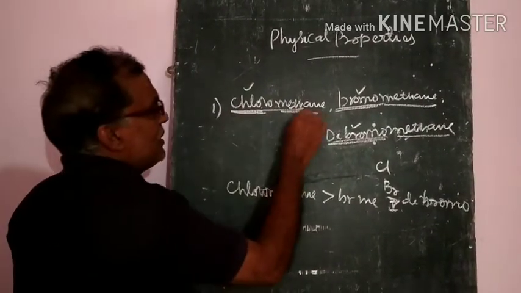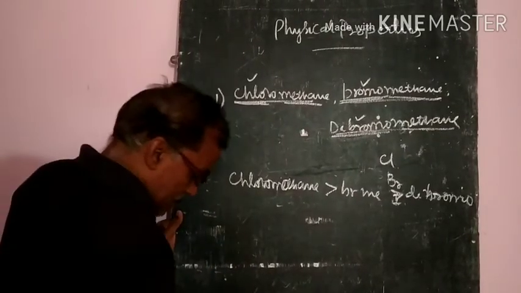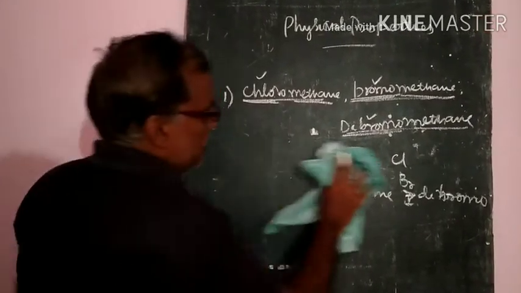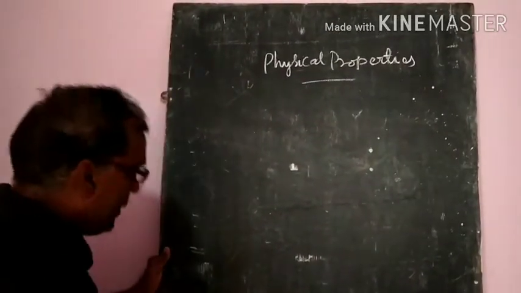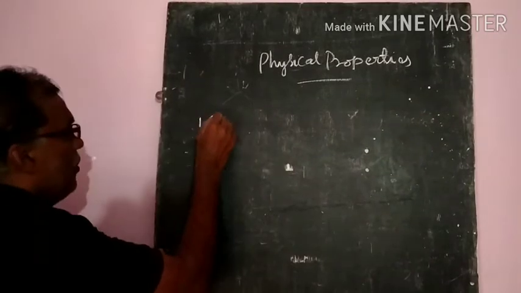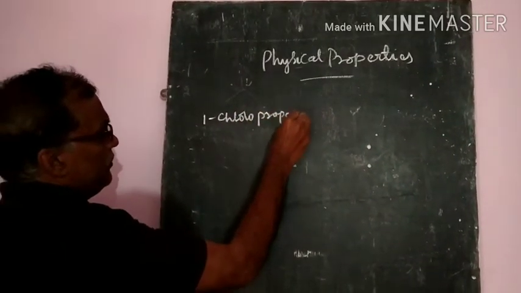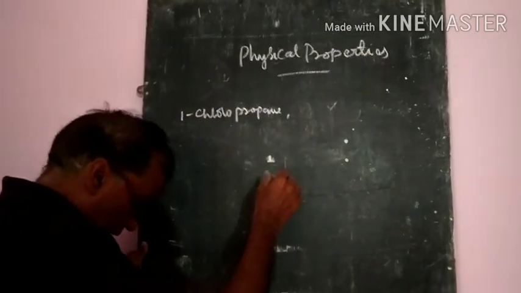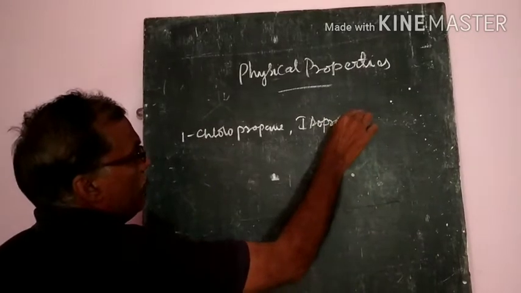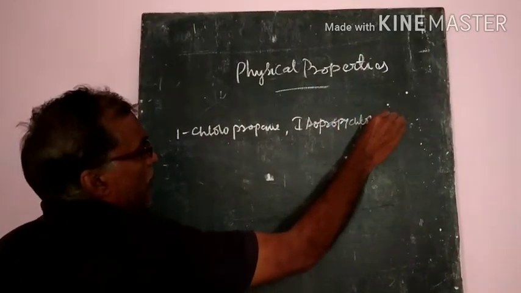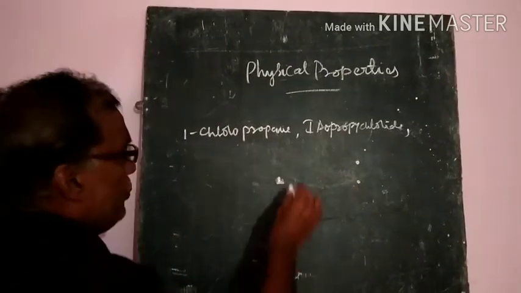One more is also given in the textbook. The second one: 1-chloropropane and isopropyl chloride, and the third one, 1-chlorobutane.